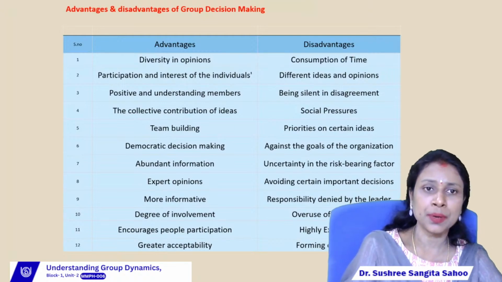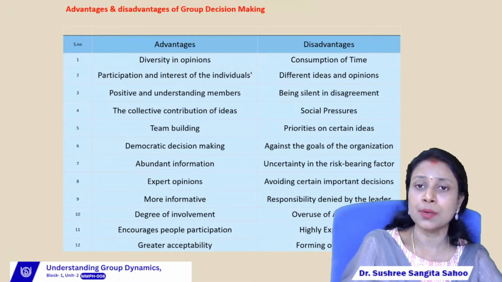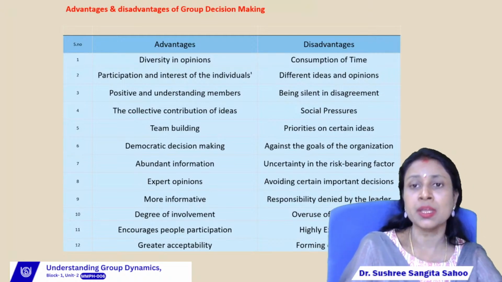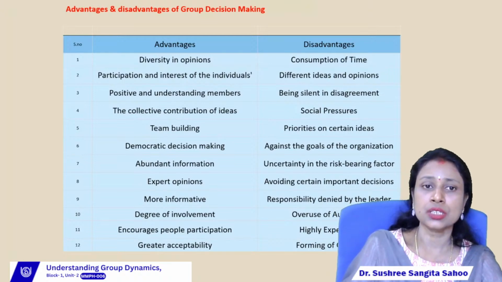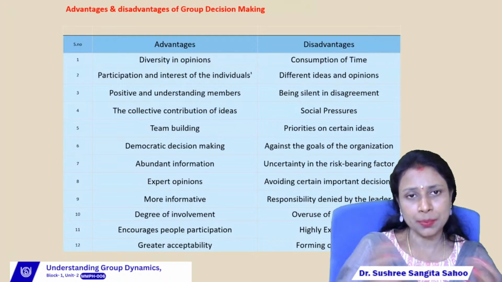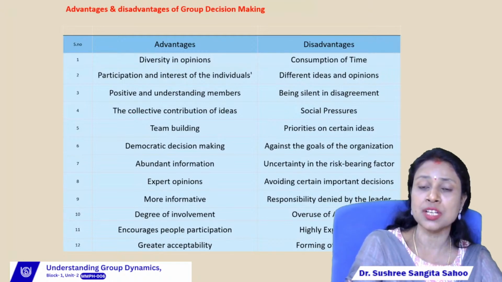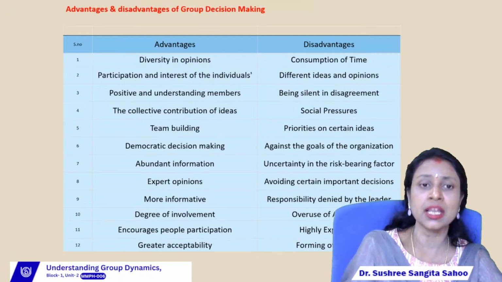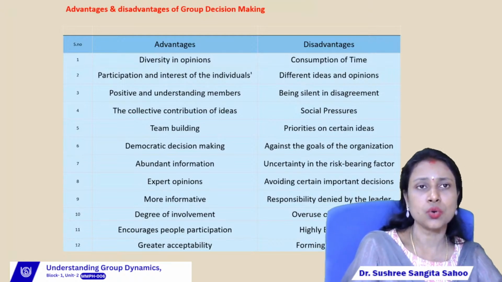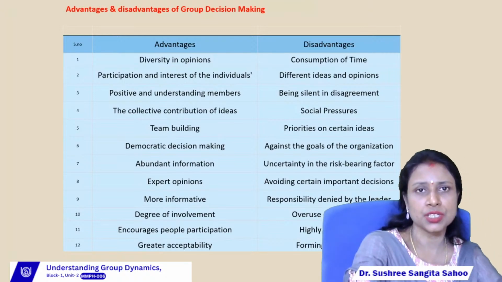Then in advantages, we can find positive understanding, but here we can find some negative understanding. The collective contribution of ideas in case of advantages, because we can find the contribution of ideas of a group of members. Social pressure, sometimes due to the social pressure they join the group and they will share their ideas, right? So this is all about the advantages and disadvantages of group decision making.